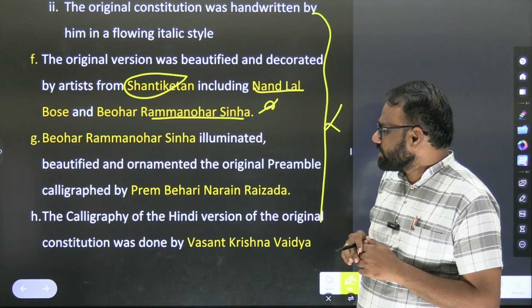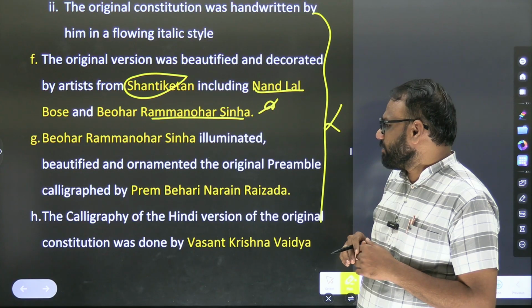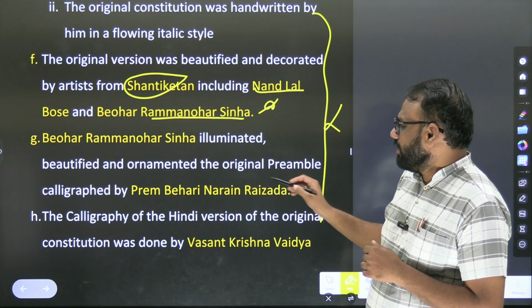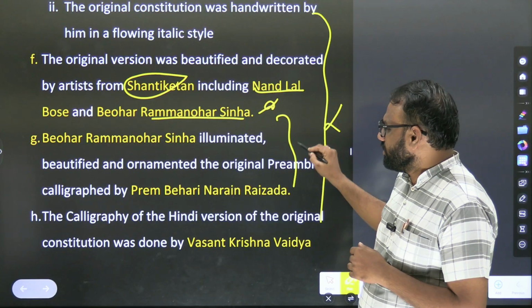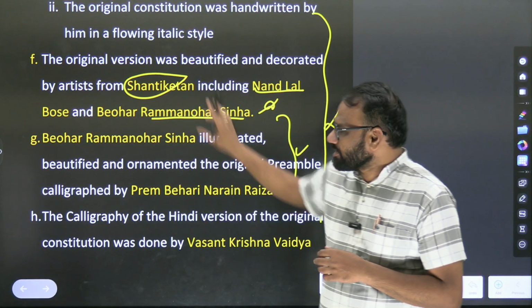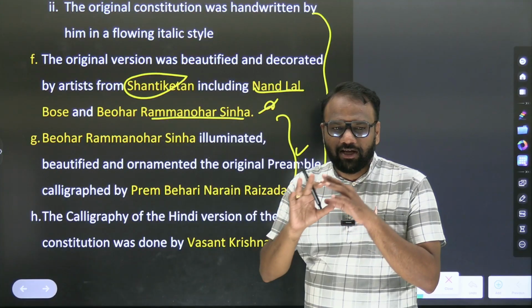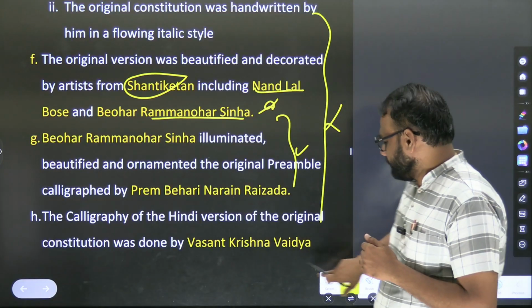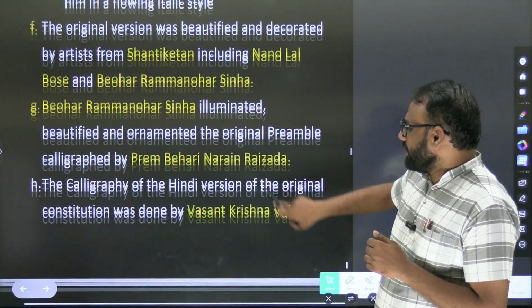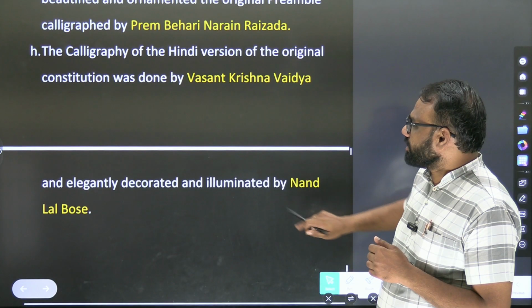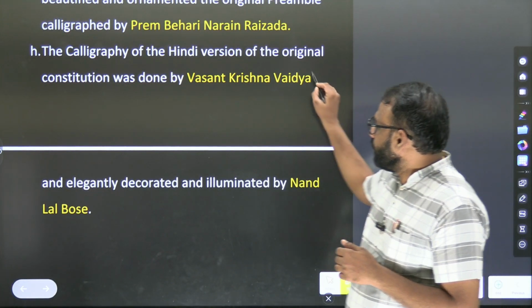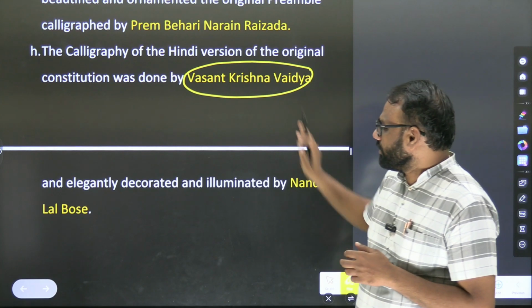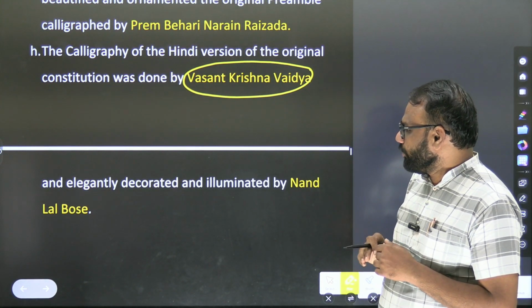Bihar Ram Manohar Sinha illuminated, beautified and ornamented the original preamble calligraphed by Prem Bihari Narayan Raizada. So don't go into detailed aspects. These personalities were involved in making the constitution or preamble look beautiful. The calligraphy of the Hindi version of the original constitution was done by Vasant Krishna Vaidya. So he is also involved in making it look beautiful.